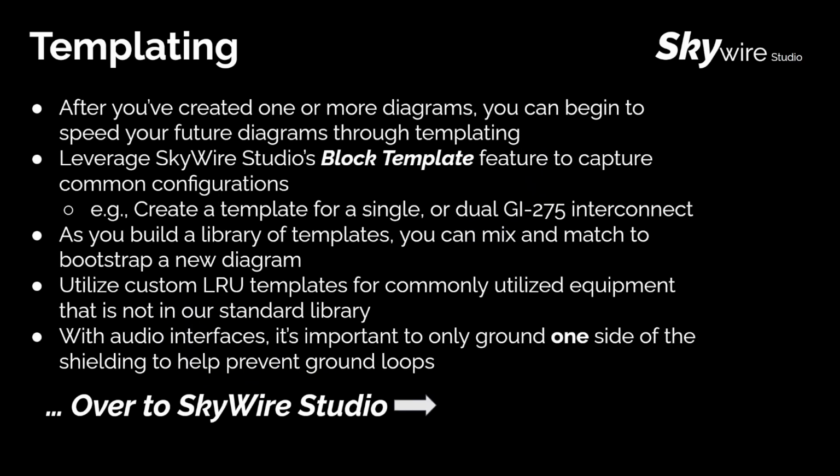Here's where the power of SkyWire Studio really comes in. After you've created one or more diagrams, you can begin speeding up your future diagrams through our templating features. So we have what's called a block template, which allows you to capture common configurations. For example, you could have one sheet that shows all of the base connections for a GI275, or maybe a dual GI275 or a single GTN connection, and create a template from that sheet that you can then drag and drop into any other sheets.